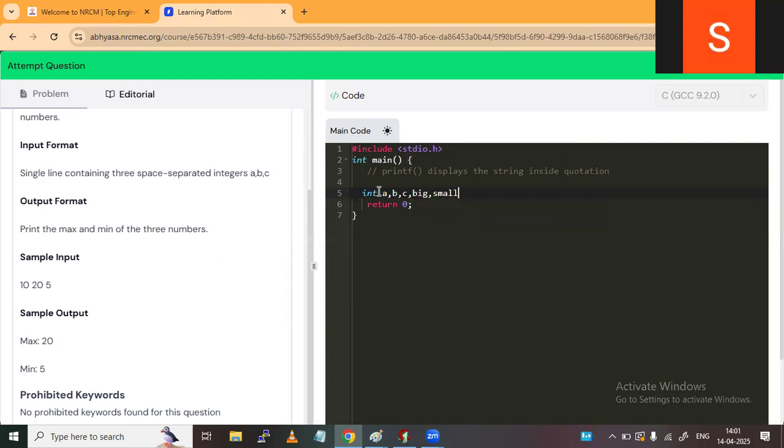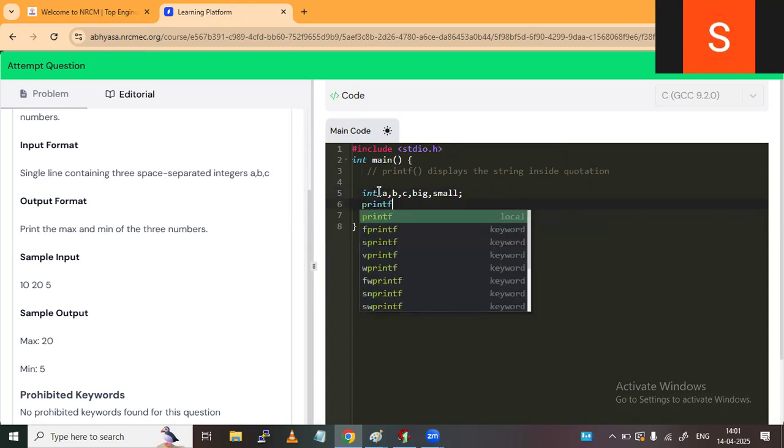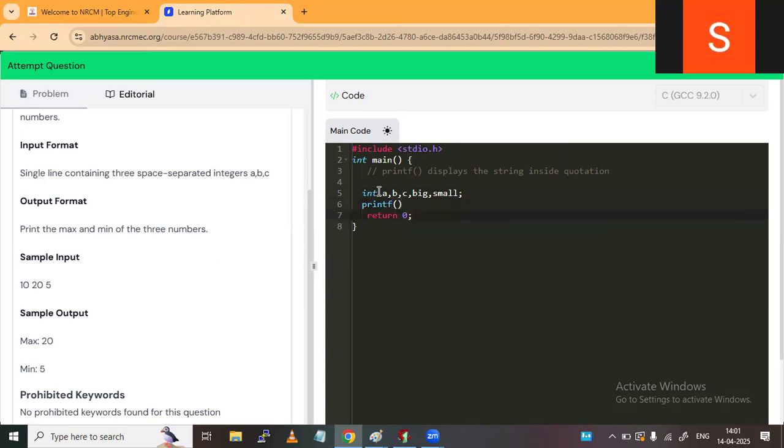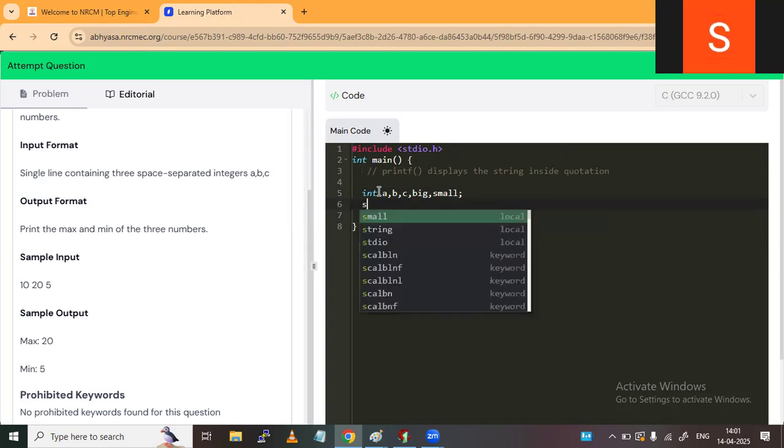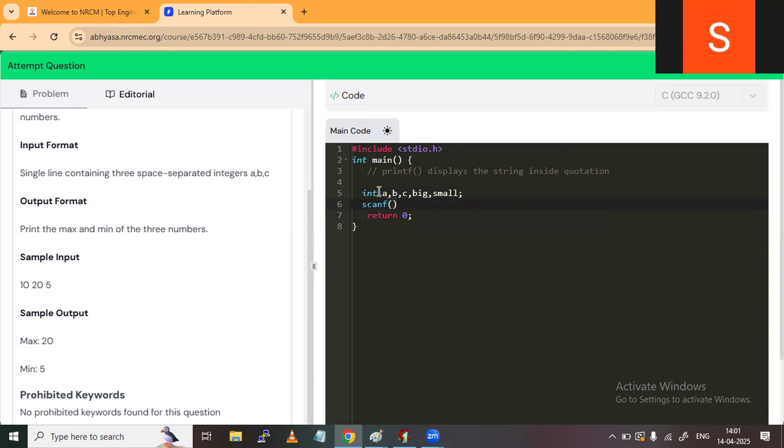After writing this in Turbo C, I was writing printf, printf enter three numbers, but here it is not required. No need to write the printf, because the input will not be given by the user. So this statement is not required here. Directly scanf, the input will be given by the software and it has to be received, and for receiving that input, the scanf function is used.